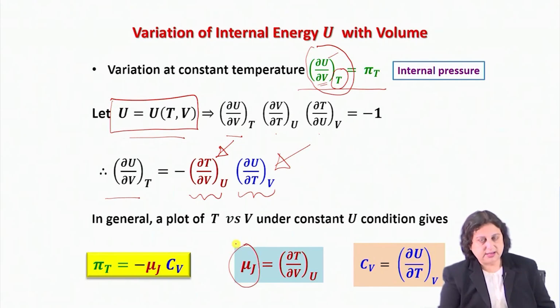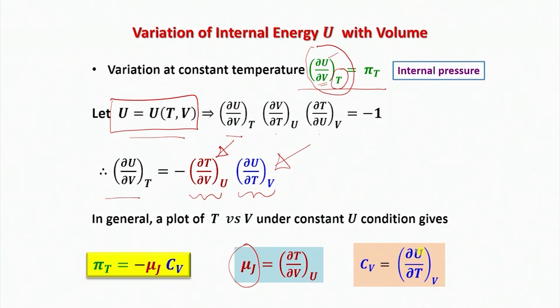So let me say μJ is (∂T/∂V)_U and Cv is (∂U/∂T)_V, and correspondingly I can define the internal pressure as negative of the product of Joule's coefficient μJ and the specific heat at constant volume Cv. Therefore, if I want to know what πT is, I should be able to measure μJ and Cv. Now for Cv, the specific heat, a very large number of data are available for a wide variety of systems. But then what is μJ?